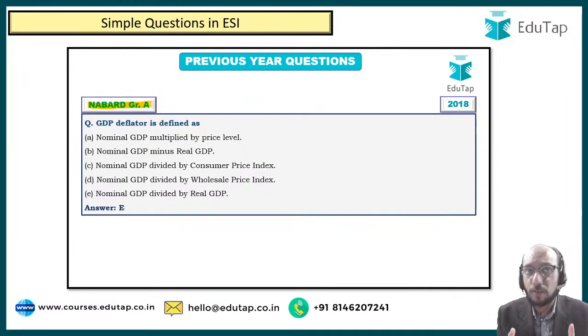It is not my objective over here to discuss with you GDP deflator, but I am just trying to tell you that this is a very simple question where you just have to give the definition of GDP deflator. That's all. It's a very simple question. You have to go and pick up those thrown-away marks, quite literally.